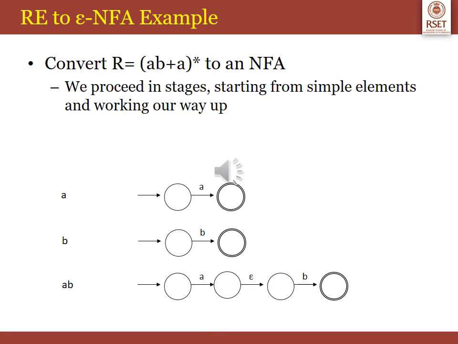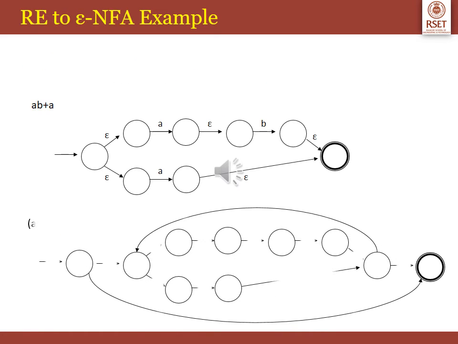Let's look at an example of a regular expression, that is AB plus A the whole star. Let us look at how we are going to convert it into an NFA. So we have to proceed in stages. We have to work out the simple elements and then connect them together. In this slide you can see the NFA for the symbol A, the symbol B, and also for the symbol A followed by B, which is connected by epsilon.